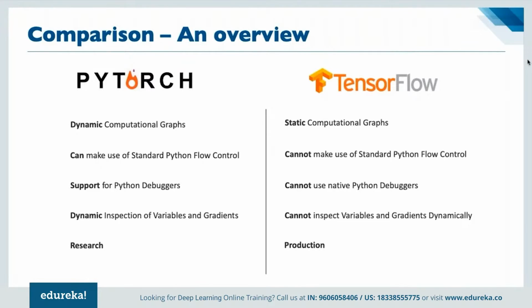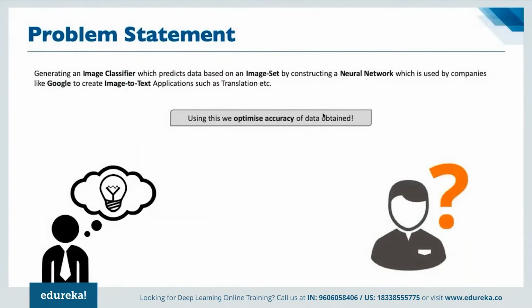If we have to understand the basic use cases of PyTorch, we have seen generating a simple image classifier, which can predict image sets by constructing a neural network. So it is useful for image classification. Just like Google uses image to text applications, we have translations. We have discussed the use case for Google Lens as well: we see a signboard written in a different language, and as soon as we point Google Lens to that signboard, we would be able to see a real-time translation done for that signboard in the app itself.